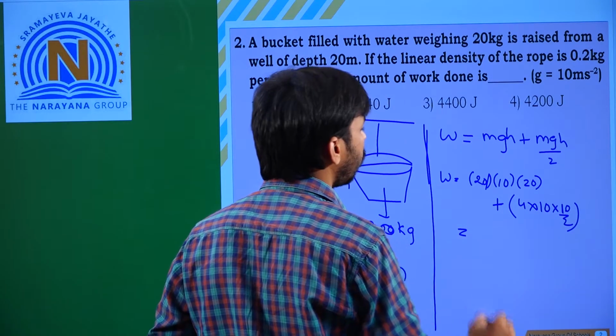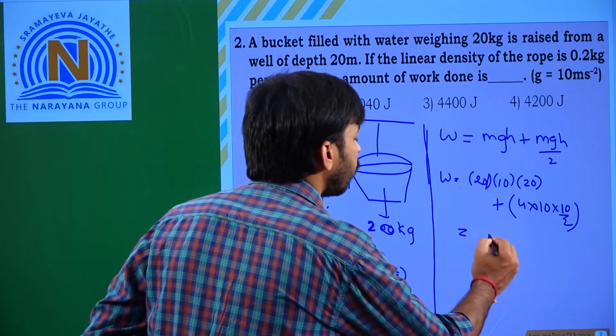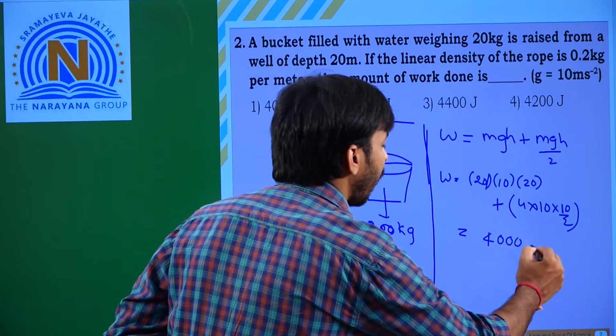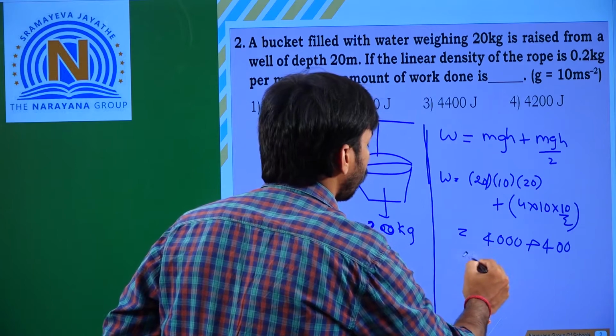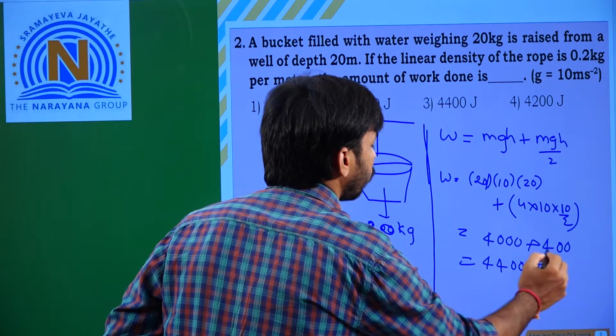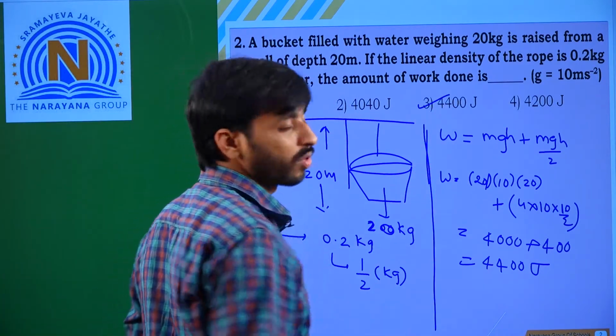That is 4000 plus 400, that is 4400 joules. Here the third option is the correct answer.